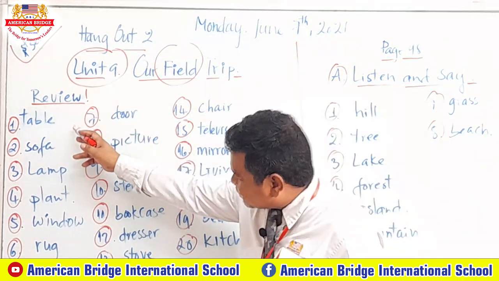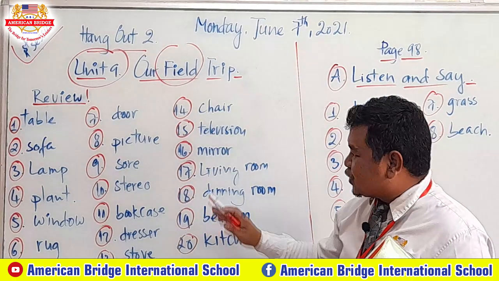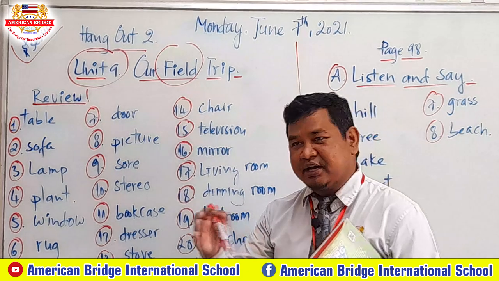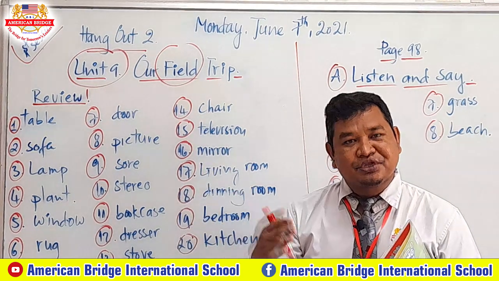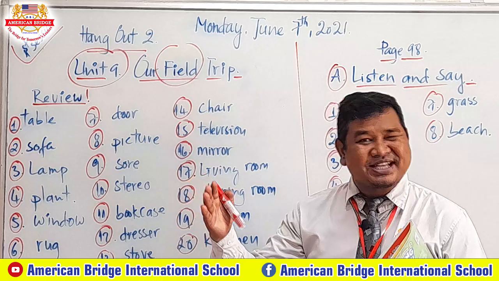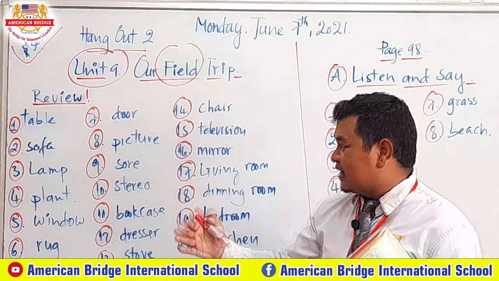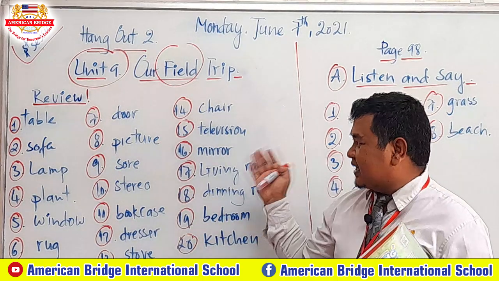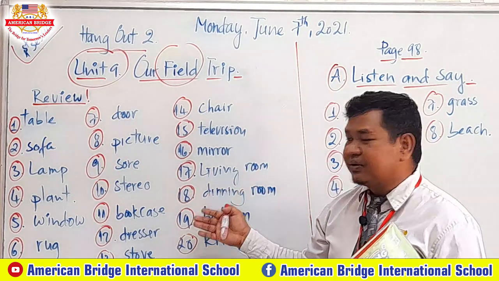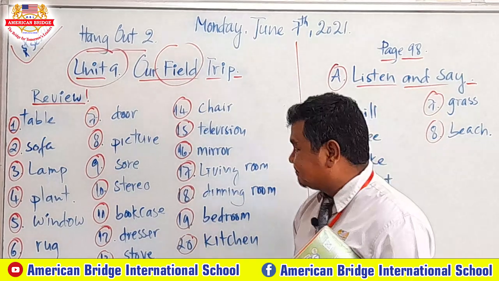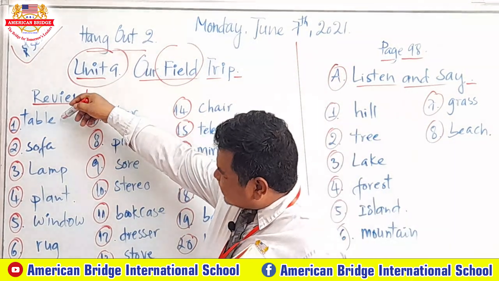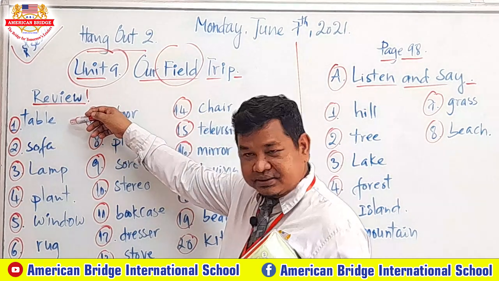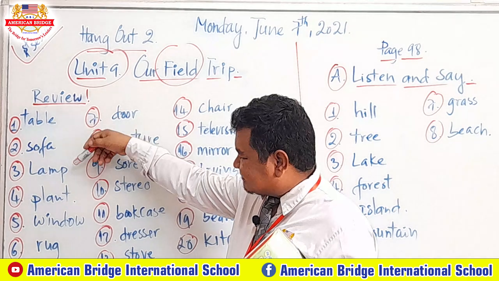So for the review, we have number 1 to number 20. This is 20 vocabulary words I selected from Unit 8 that you have already learned. The title of that unit is about our houses. So these words are related to things in the house that I raised up to review today. Okay, number 1 is table. Number 2 is sofa, table, sofa, lamp,